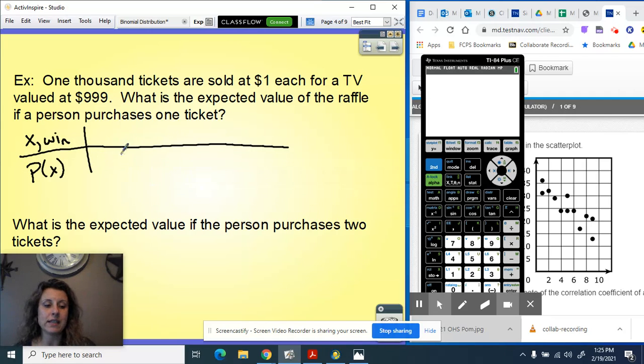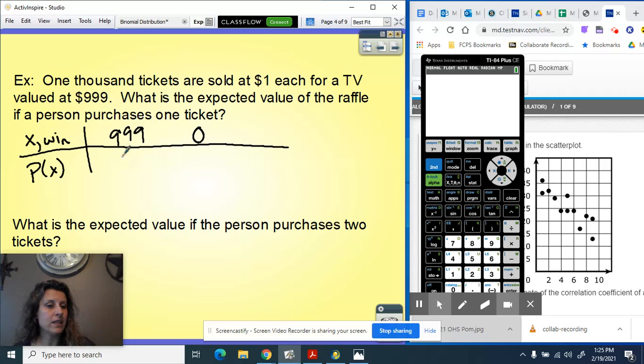So I'm going to show you this as an option. I do prefer the first way that I set it up, according to gain. Okay, if we think about our winnings, if we win the TV, we win $999 worth of a TV. And then if we don't win the TV, we won nothing, 0.